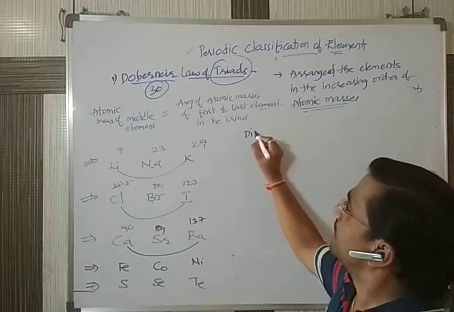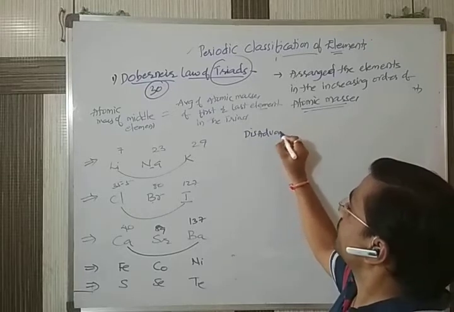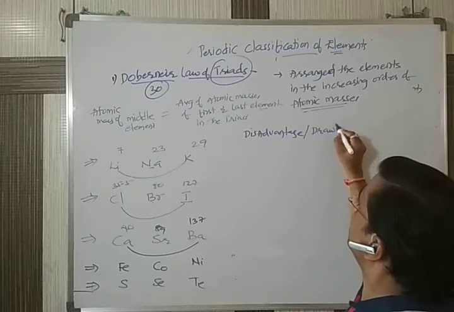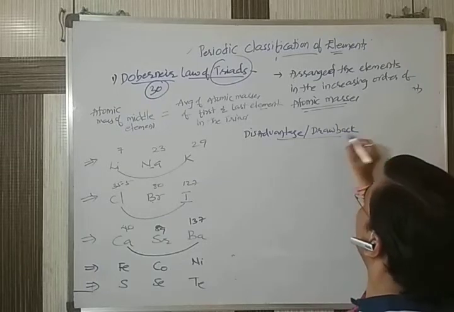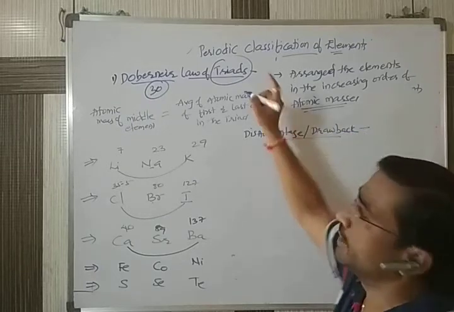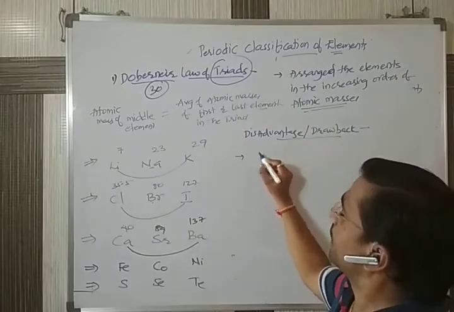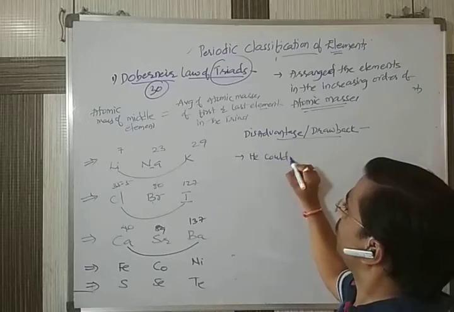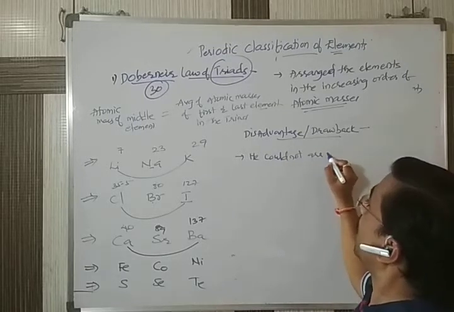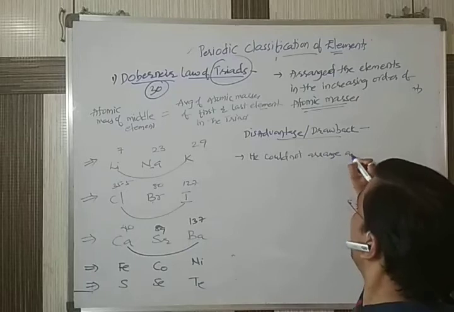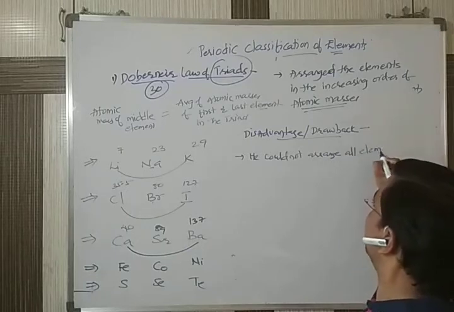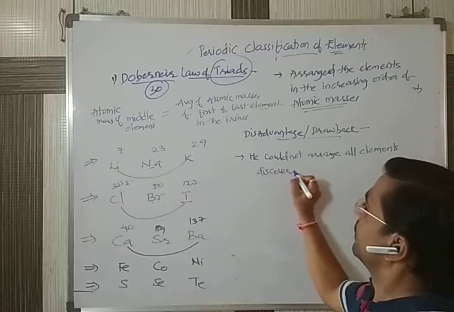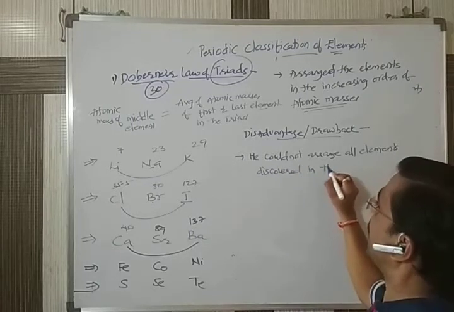So the main disadvantage or drawback of this theory is that Dobereiner could not arrange all the discovered elements in the form of triads.